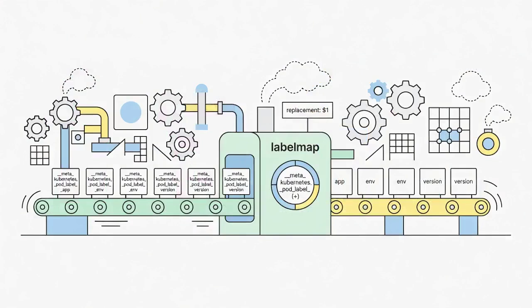Labelmap is the bulk renamer. Instead of testing one label, it scans every label on the target, and for each whose name matches the regex, it produces a new label using the replacement template. Back references like $1 and $2 pull captures from the original name. Perfect for stripping prefixes like __meta_kubernetes_pod_label_ and turning them into clean app, team, and env labels.